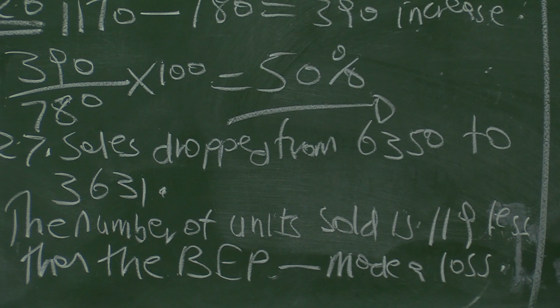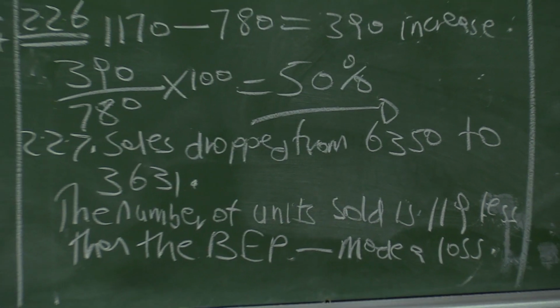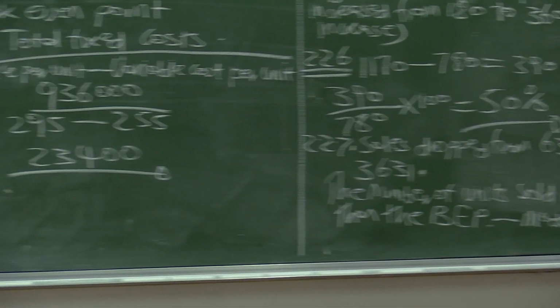So this business could not even cover the total cost of production. We have sold 119 units less than the break-even point, and therefore the business has made a loss.